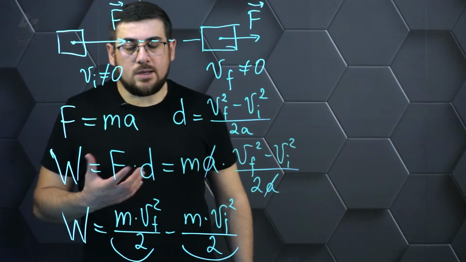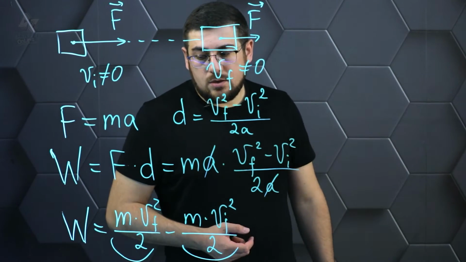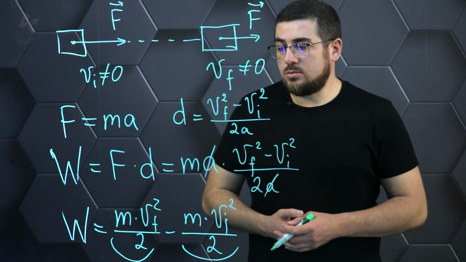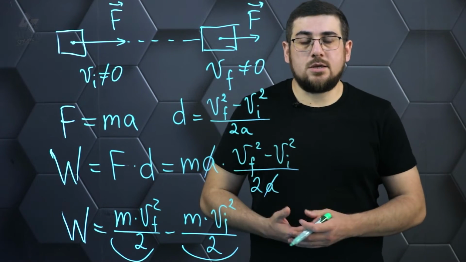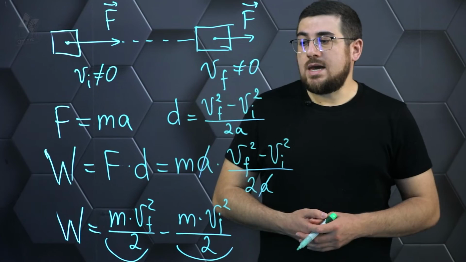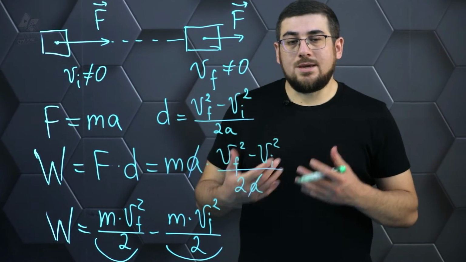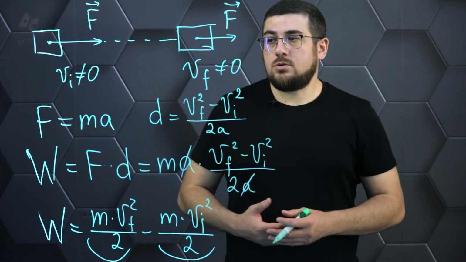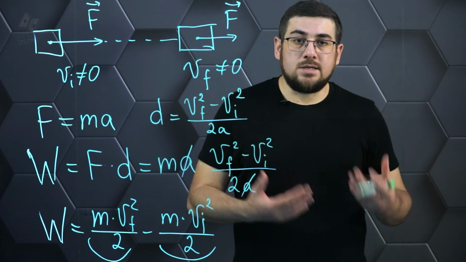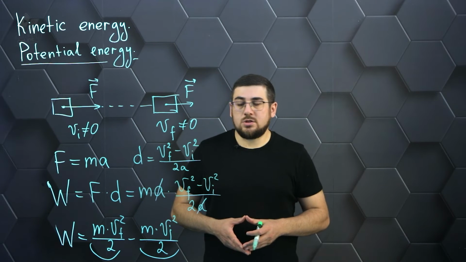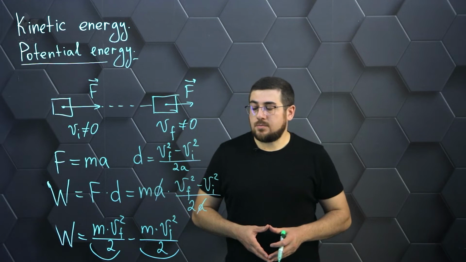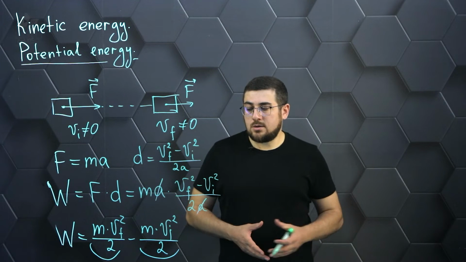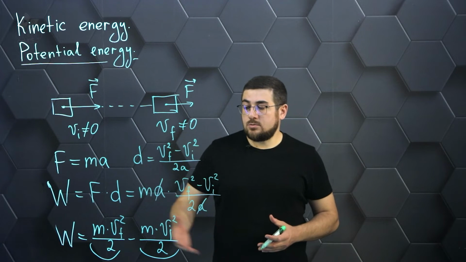If we remember another definition of work, very important, which you and I will have to use not only in mechanics but also in other sections of physics, namely that work is a measure of change of energy. That is, depending on what happened to the body, what force acted, what work it did, all this led to a change in the energy of this object. And the work, by its definition, will just define the change of energy of this body, in this case the change of kinetic energy, because the motion of this object has changed.